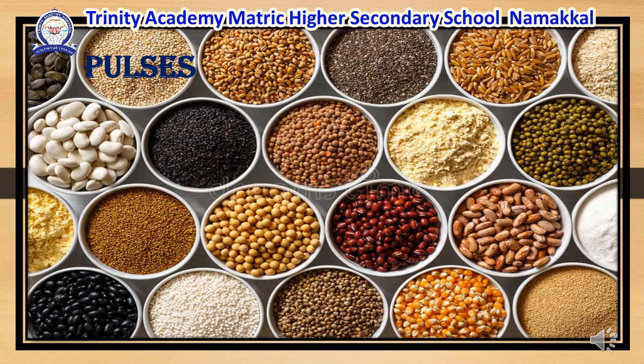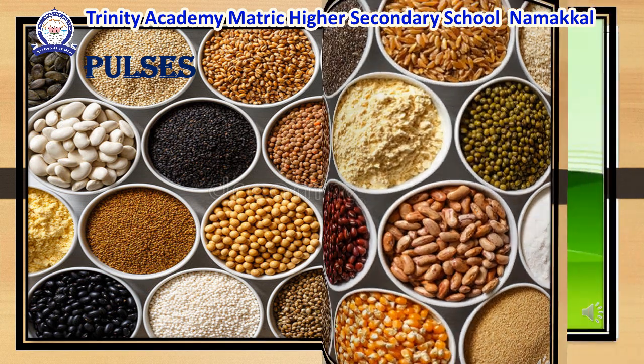Pulses. Pulses include lentils such as moong, masoor, arhar, and gram. Pulses are very rich in proteins. They grow in dry climate. They are mainly grown in Uttar Pradesh, Punjab, Madhya Pradesh, Andhra Pradesh, and Rajasthan. Of these, rice and wheat are the main food crops.